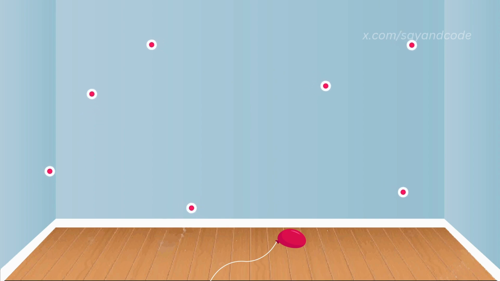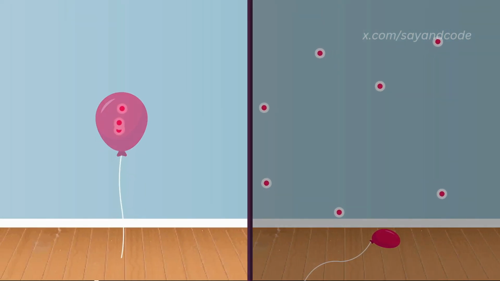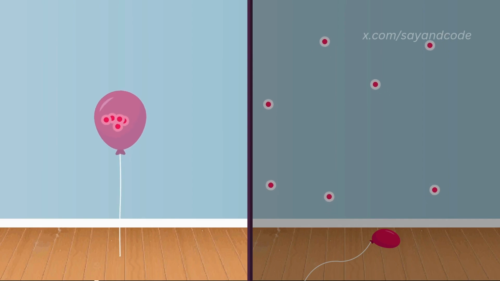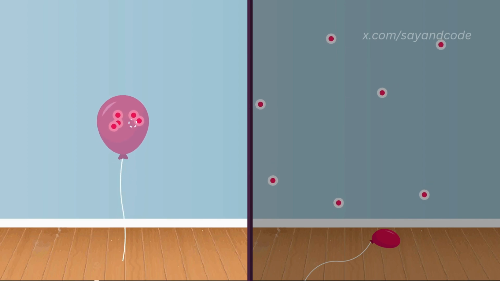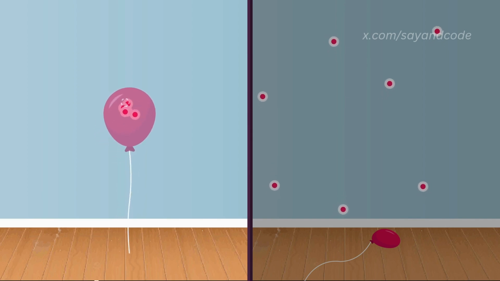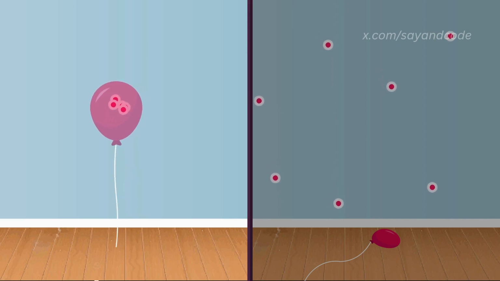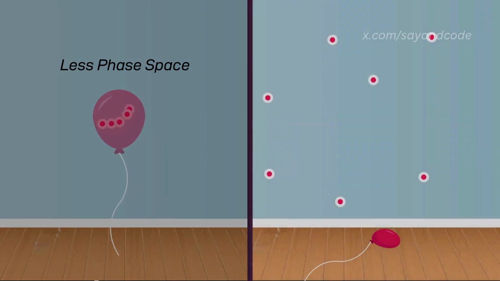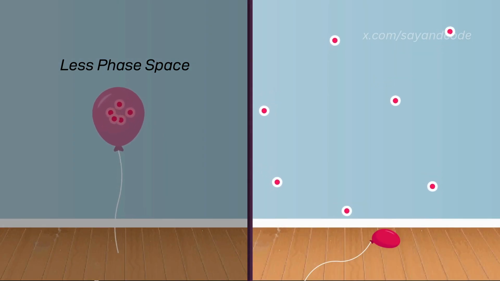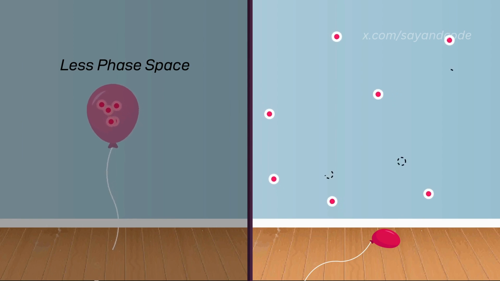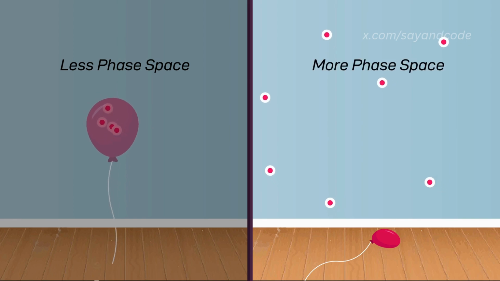It will remain free. If we consider the initial situation, when the gas is inside the balloon, the molecules of gas have very little space to move around. So, the number of positions that each molecule can occupy is limited. In formal definition, we say that the phase space is less. But when we open the balloon, the gas molecules are now free to occupy any part of the room. It has many more options to choose from. So we say that the phase space is more.